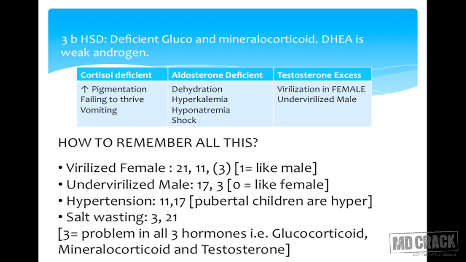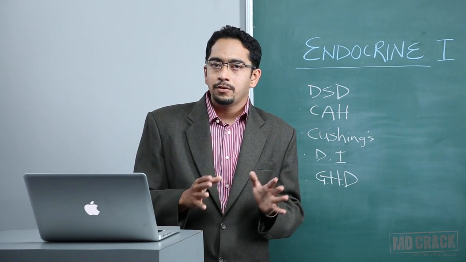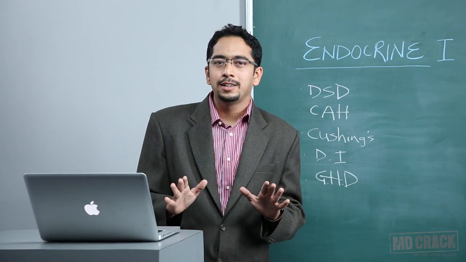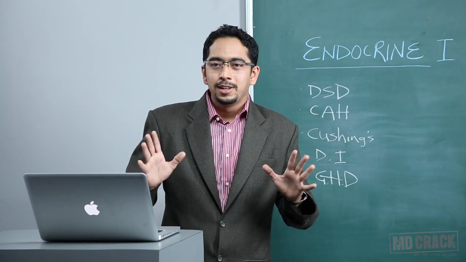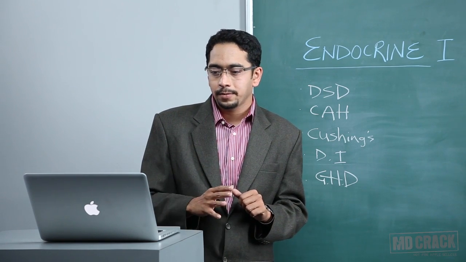3-beta HSD is a rare variety of CAH, and these children present with deficiency of all three hormones, that is glucocorticoid, mineralocorticoid and testosterone. But the caveat here is that a weak androgen is being produced, called DHEA. It gives rise to mild virilization in females. So we have gone through the 4 varieties of CAH, and I'm sure by this time you must be totally confused. So I'll give you some tips on how to remember all these conditions.